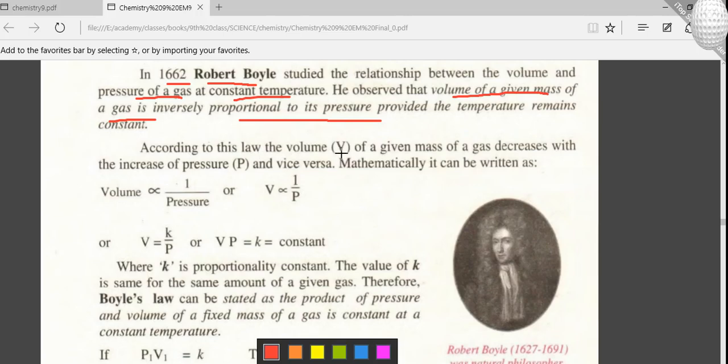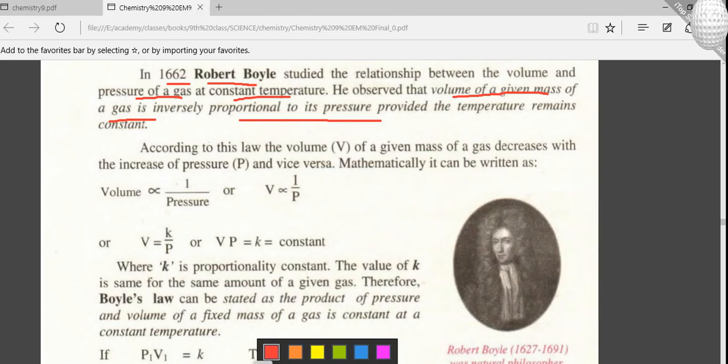According to Boyle's law, volume V and pressure P, we can see that volume is inversely proportional to 1 over P, pressure. V is equal to 1 over P. So if we remove the proportionality sign, we can use a constant K, and we can write K is equal to VP, where K is the constant. Here is more explanation. K is the constant. If we use any type of gas, it will be kept constant.